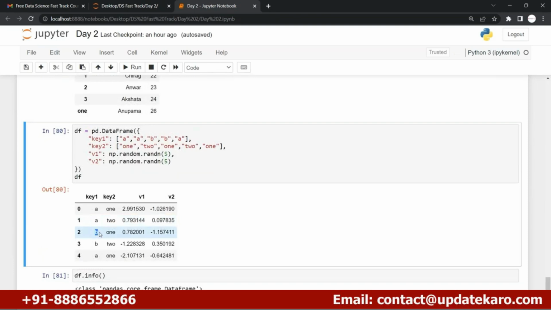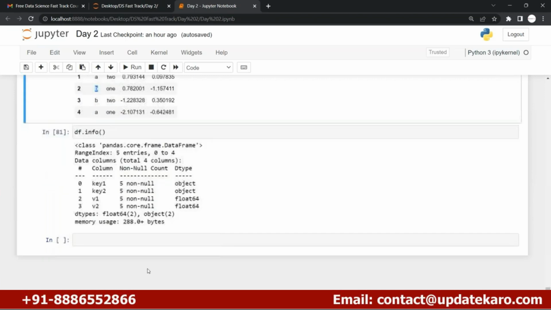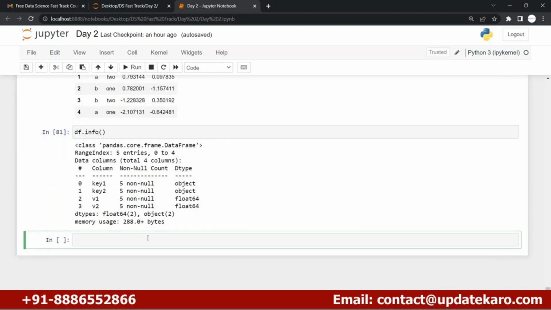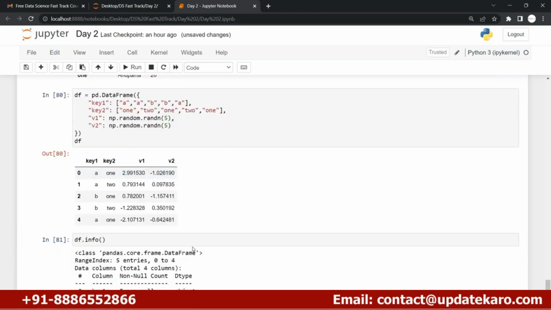Let's say there are two unique values. I just wanted to see the mean for this. How can I get this? I'll use a data frame, you know that. And here I will be using, let's say, v1.